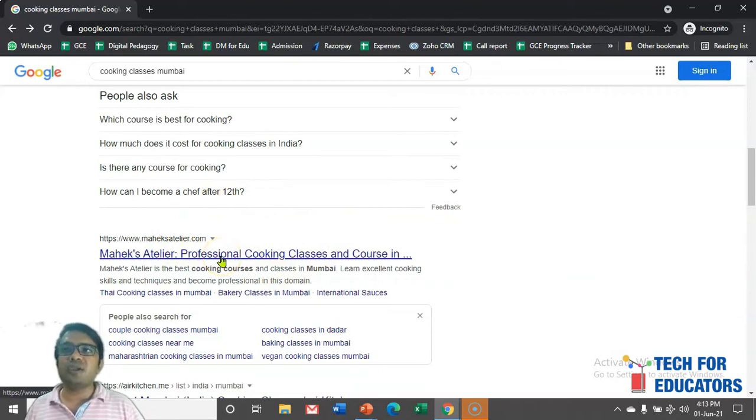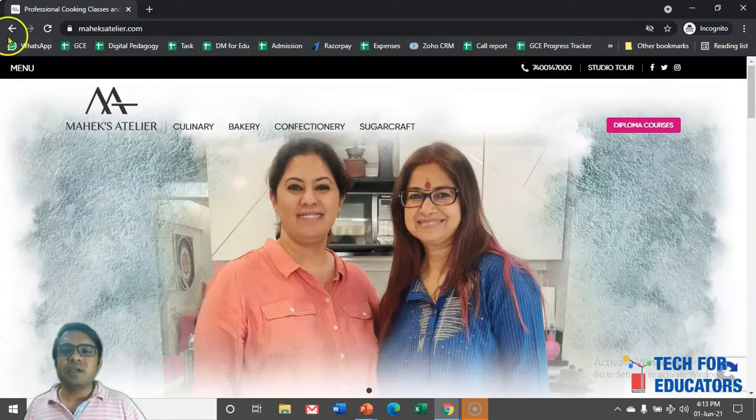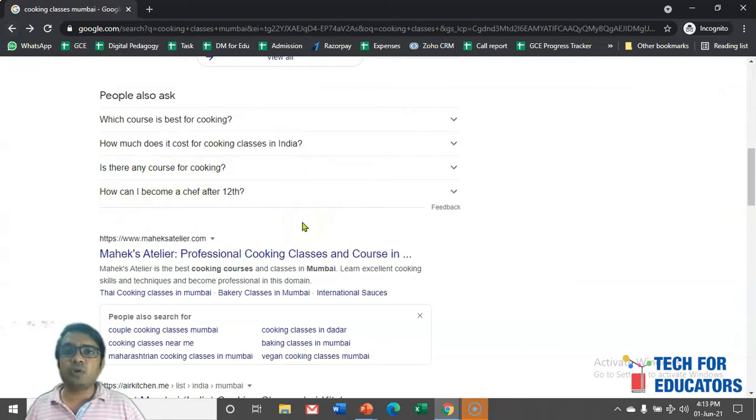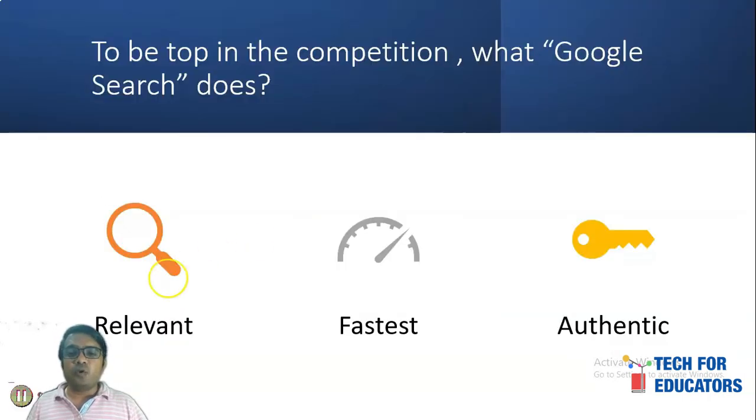And third is authenticity. Authentic result means, for example, if I am clicking on this website and this is a scam website where people are just there to get money, not serious about giving the right information, then again you may not go to Google search again, because you will start finding that whatever information you are searching on Google is fake. So these are the 3 most important things that Google will always try to do. Now we have to understand that if you want to be on top, you have to become relevant, give the information fast, and increase the authenticity of your website.